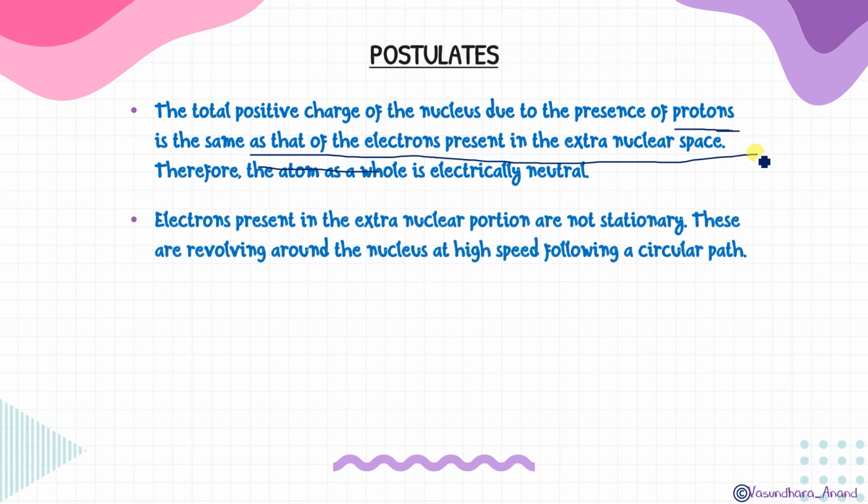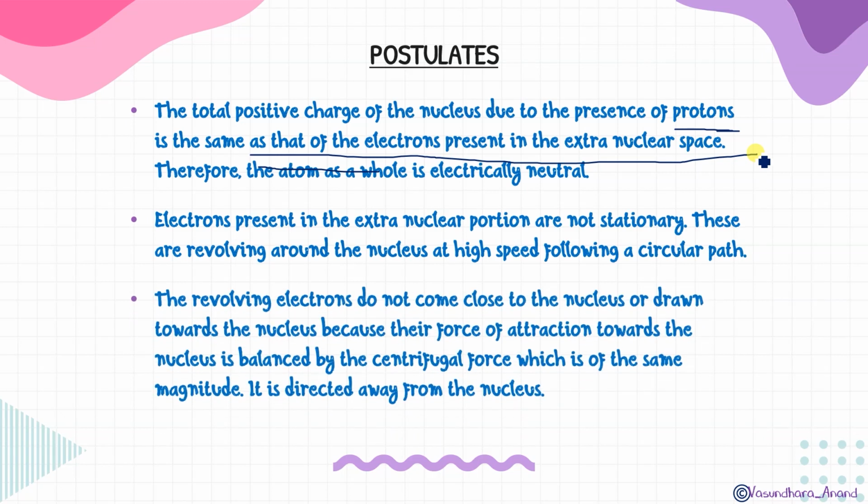Electrons present in the extra nuclear portion are not stationary. वो stationary नहीं होते हैं. They always move in a fixed path. These are revolving around the nucleus at very high speed following a circular path. Okay, and this circular path is known as orbit. That will also be explained. The revolving electrons do not come closer to the nucleus or get drawn towards the nucleus because their force of attraction towards the nucleus is balanced by the centrifugal force, which is of the same magnitude.